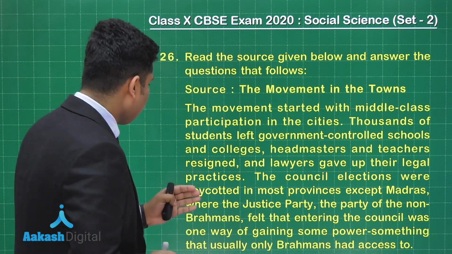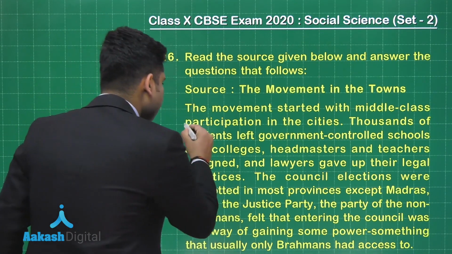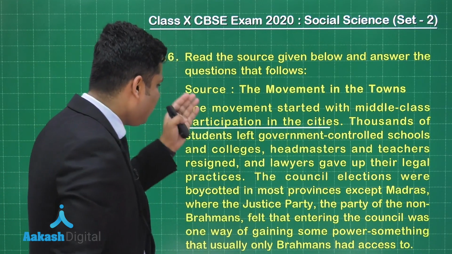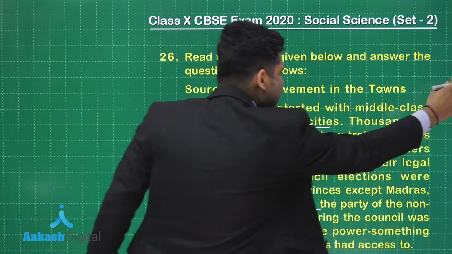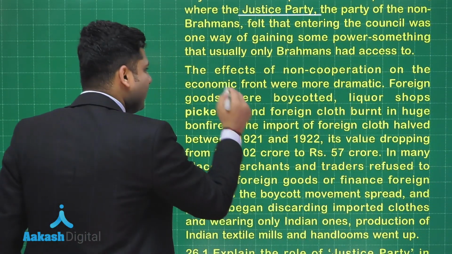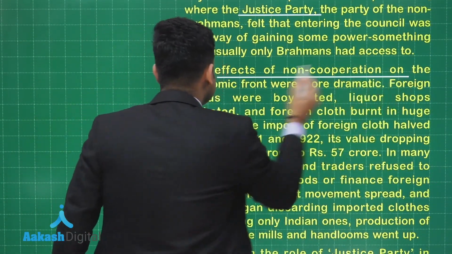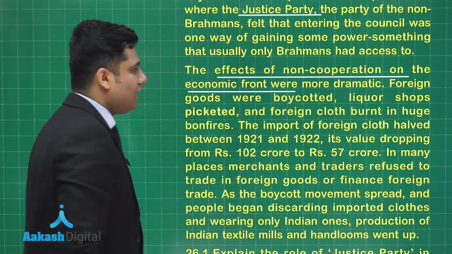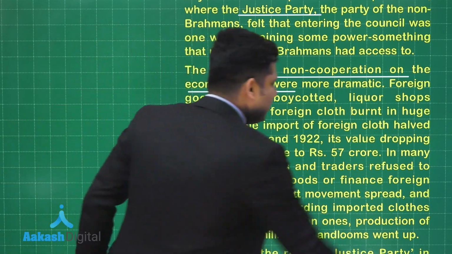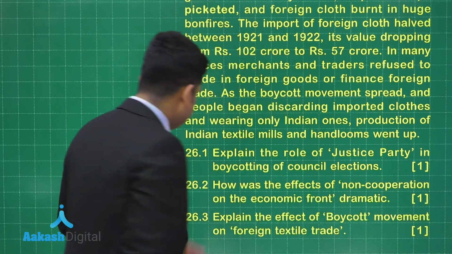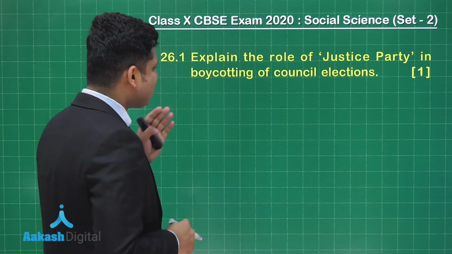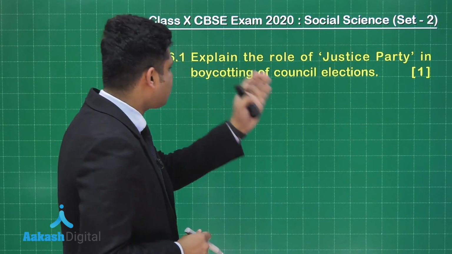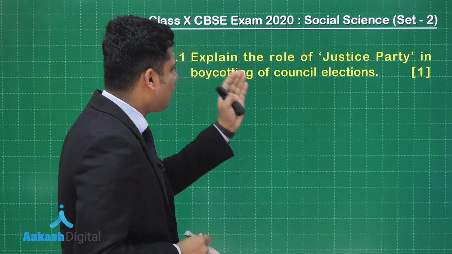In the first paragraph it has been provided the participation of the people in the cities and the role of Justice Party. While in the second paragraph, it has been provided the effect of non-cooperation on the economic front. And we have been given the following questions. So let's take the first part of the question number 26. It says, explain the role of Justice Party in boycotting the council election.